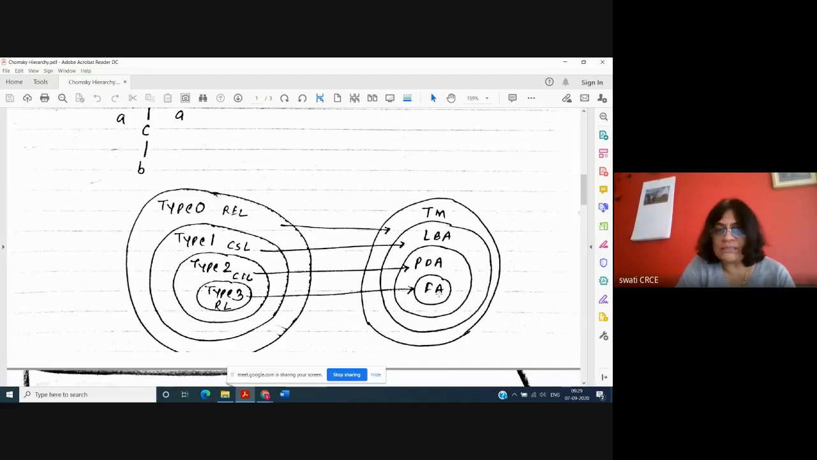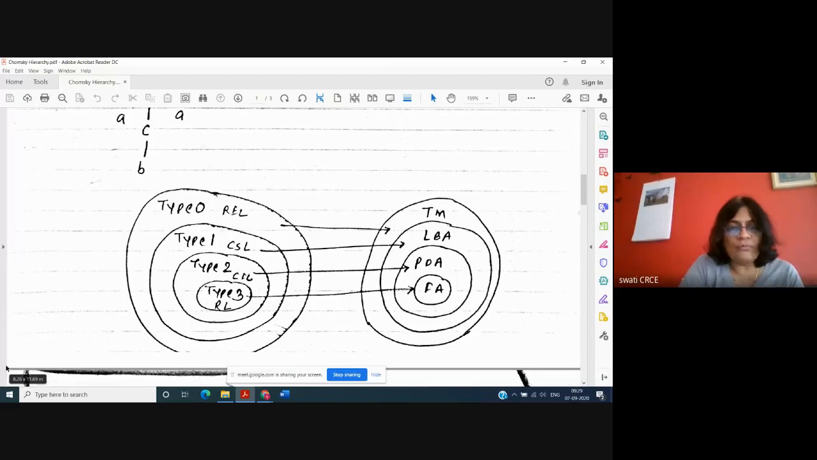FA is a less powerful machine, so it can solve only this many problems. PDA can solve the outer circle, meaning all these problems which are there in the FA also. So it can solve more problems. LBA can solve its own problems, PDA's problems, and FA's problems too, and the Turing machine can solve all the problems. So in this manner you try to remember the diagram.